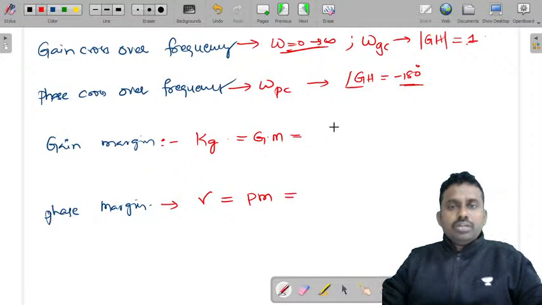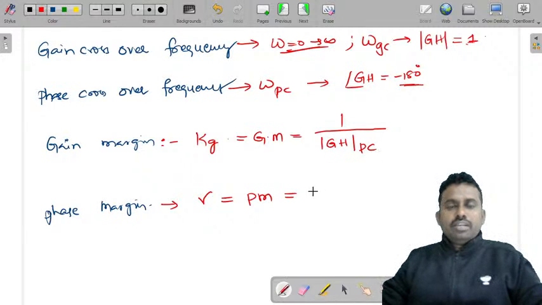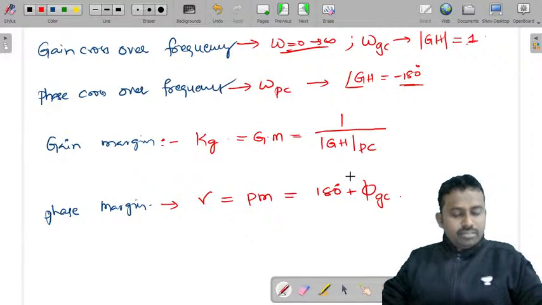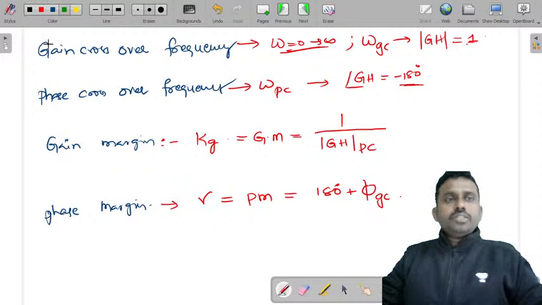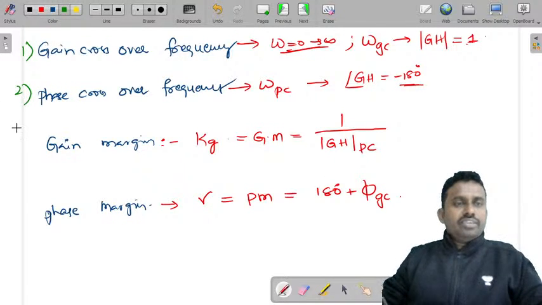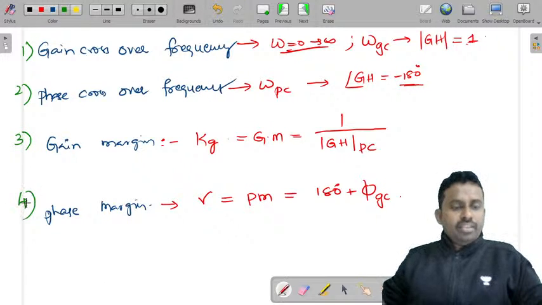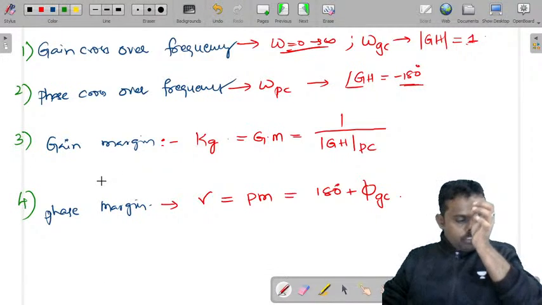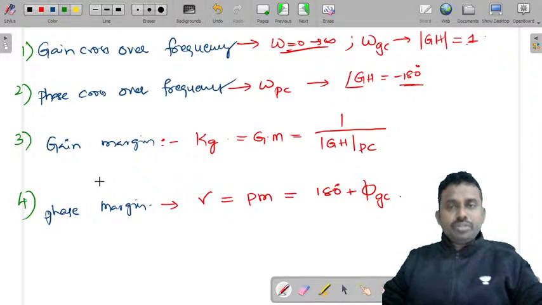So gain margin is equal to 1 by the magnitude of G into H at phase crossover frequency. And what is phase margin? It is 180 degrees plus phi at gain crossover frequency. So these are gain crossover frequency, phase crossover frequency, gain margin and phase margin. Hope these things are clear for you.